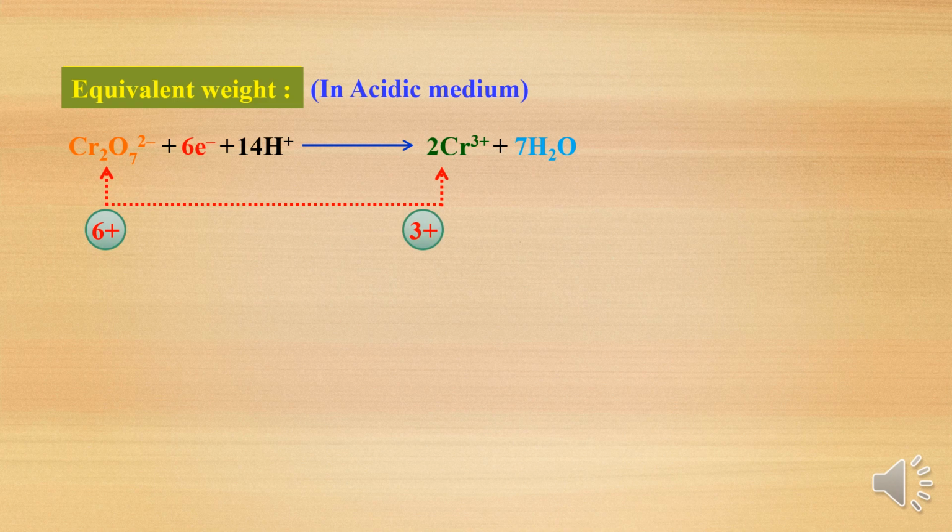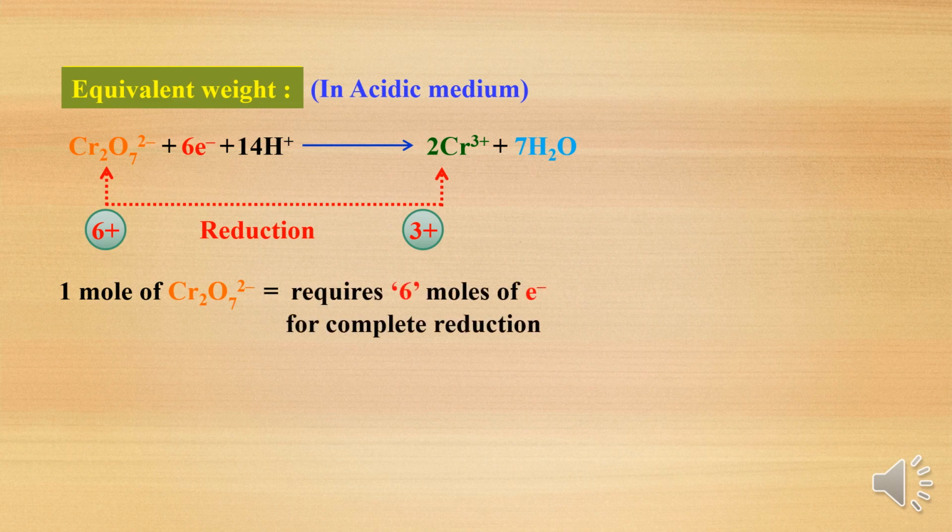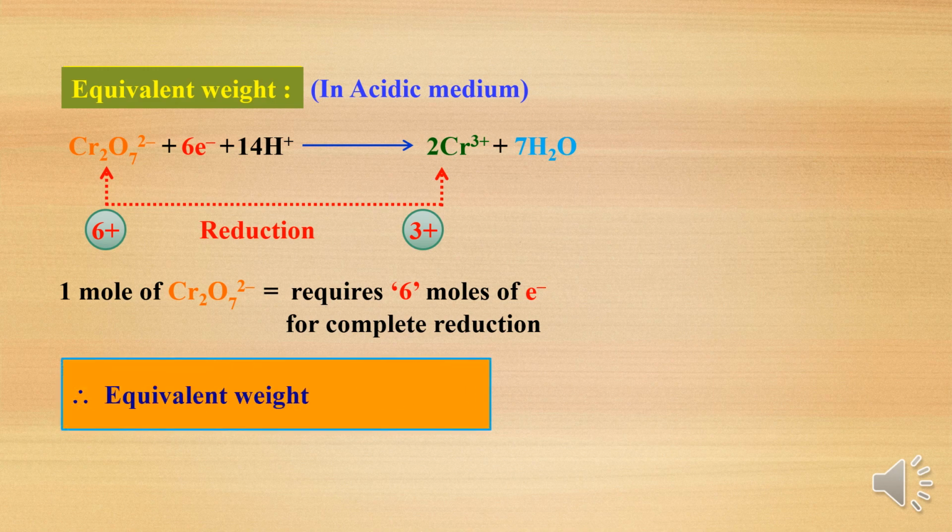So here the change in electrons is 3, because there are 2 chromiums, and 3 into 2 is 6. There are 6 electrons involved in the reaction. Then we have to calculate the equivalent weight. Equivalent weight is the molar mass of the compound divided by the electrons involved in the reaction. So here the electron change is 3, there are 2 chromiums, 3 into 2 is 6, so 6 electrons are involved.